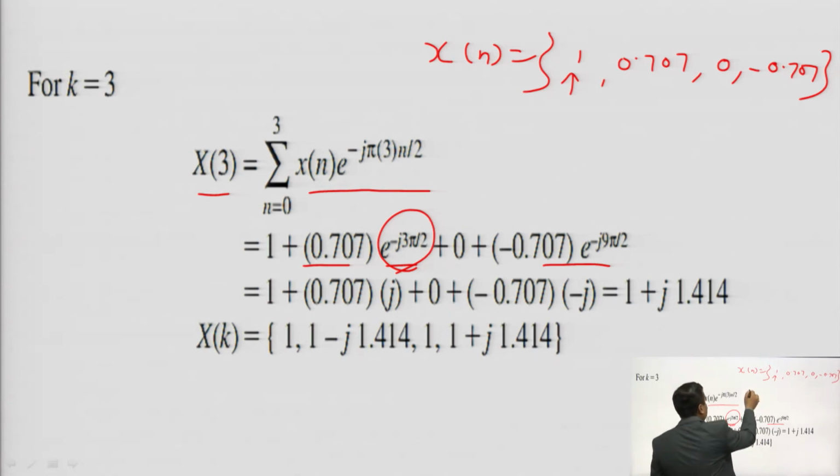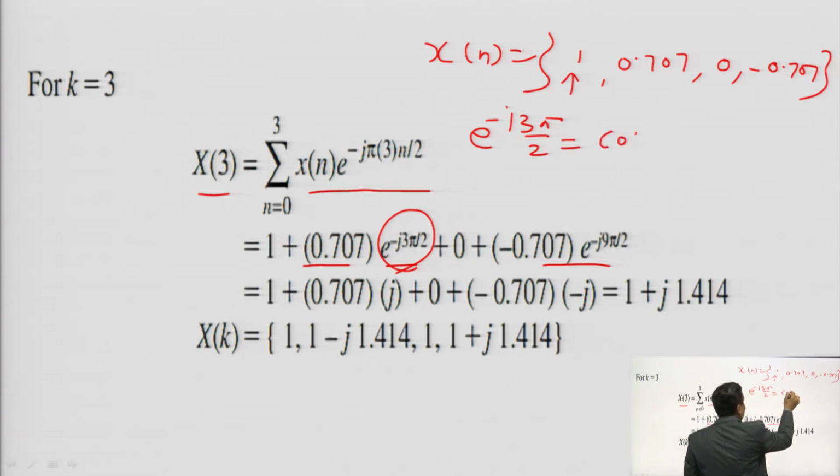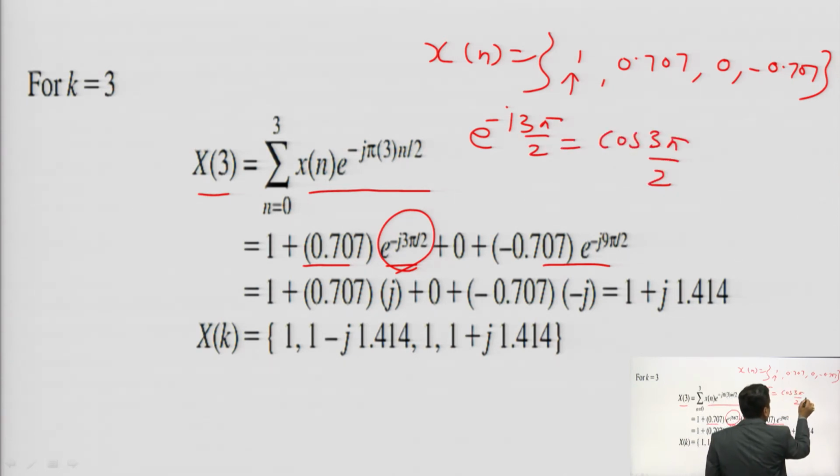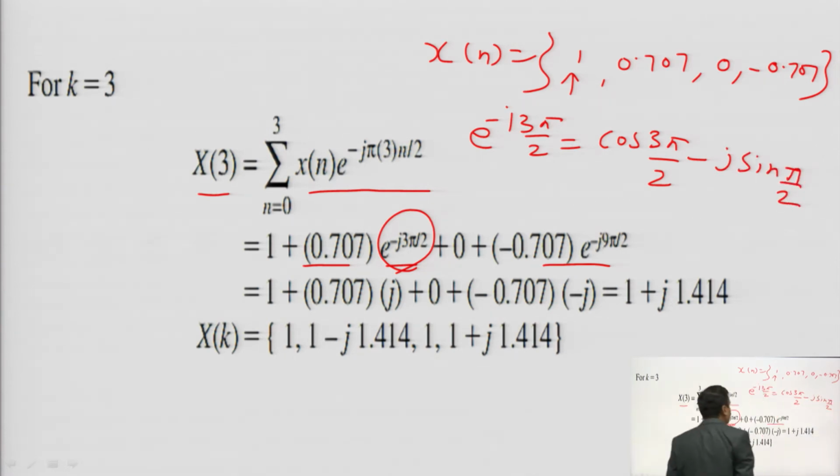What will be the value of e to the power minus j 3 pi by 2? It will be cos 3 pi by 2 minus j sin 3 pi by 2. If you solve the cosine and sine terms, you will get j. Similarly, e to the power minus j 9 pi by 2 is cos 9 pi by 2 minus j sin 9 pi by 2, which will be minus j, and its value will be 1 plus j 1.41.